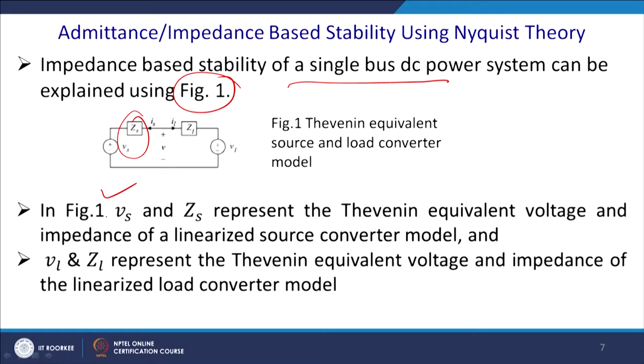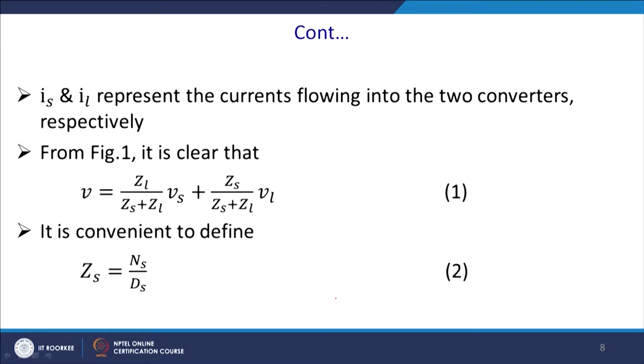In figure 1, Vs and Zs represent the Thevenin equivalent voltage and impedance of a linear source converter model, and VL and ZL represent the Thevenin equivalent voltage and impedance of the linearized load converter model. IS and IL represent the currents flowing to the respective converters, and we have considered a single bus system.